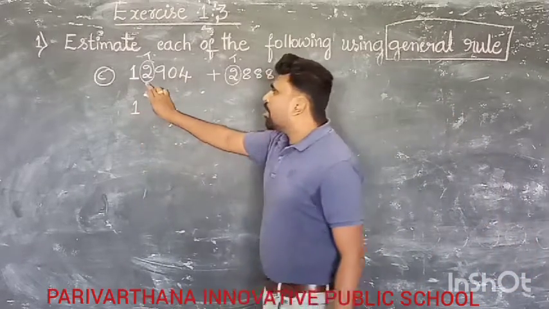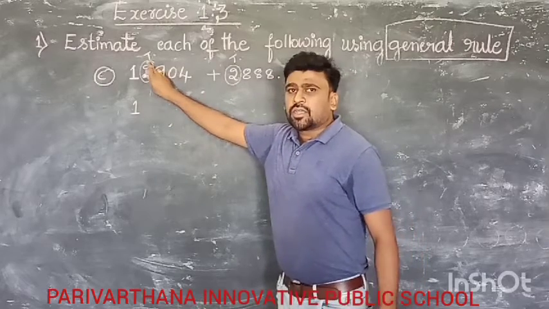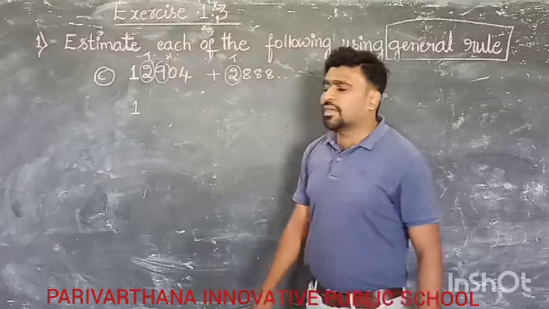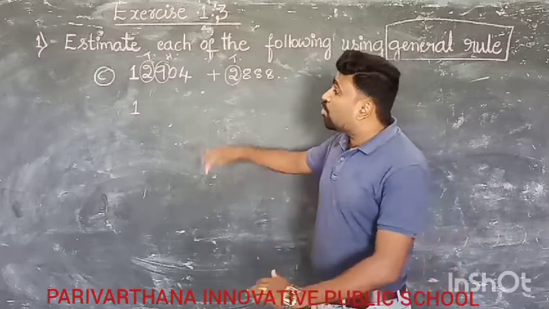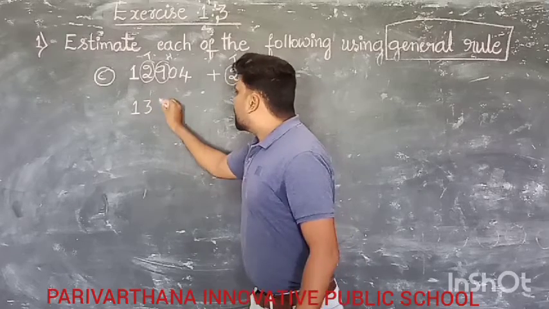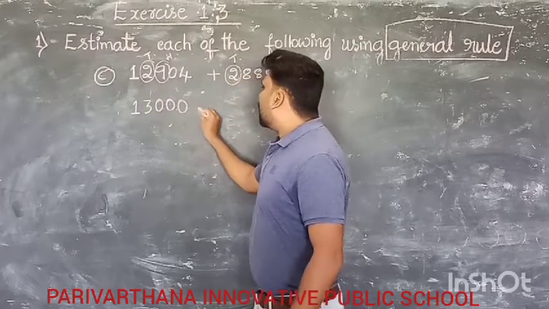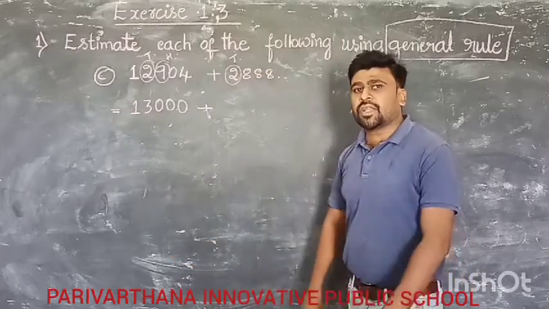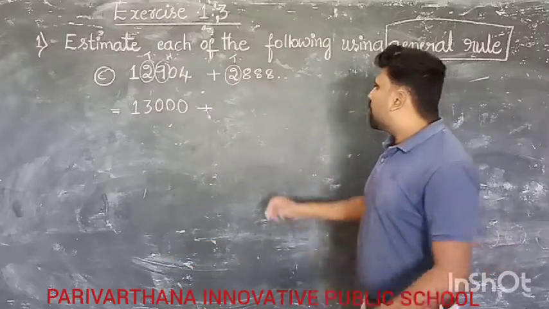Now we have to see the 100 place digit. The 100 place digit is more than 5. That means 2 becomes 3, 0, 0, 0. That completely becomes 13,000 plus.